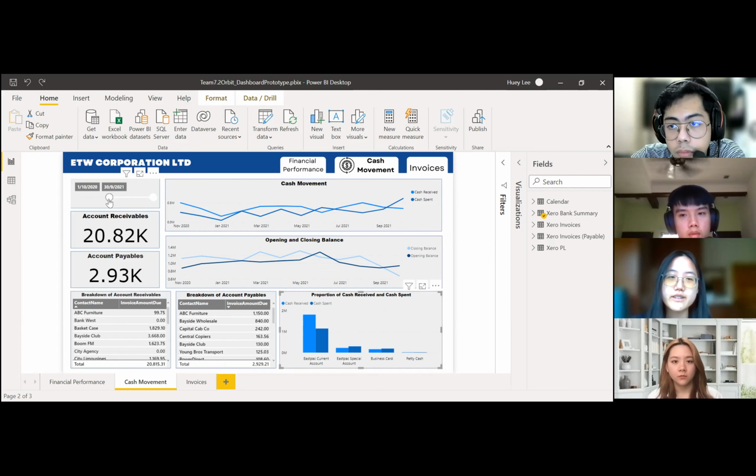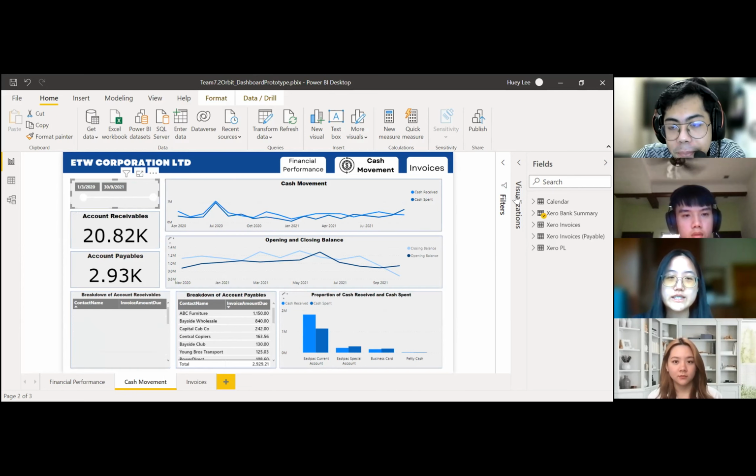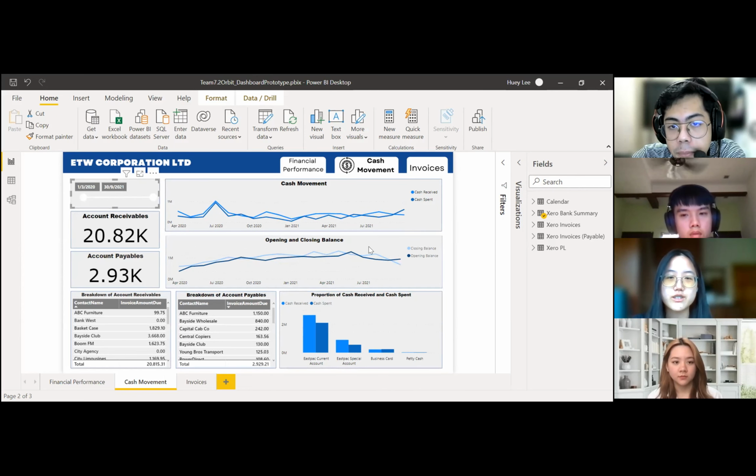To add on, the graphs can be changed, and the period can be changed using this time slicer. As you can see, if we change it to 1st of March 2020, the graph will change accordingly, and we can change it back later. So I'll pass it on to Chen Hong now.